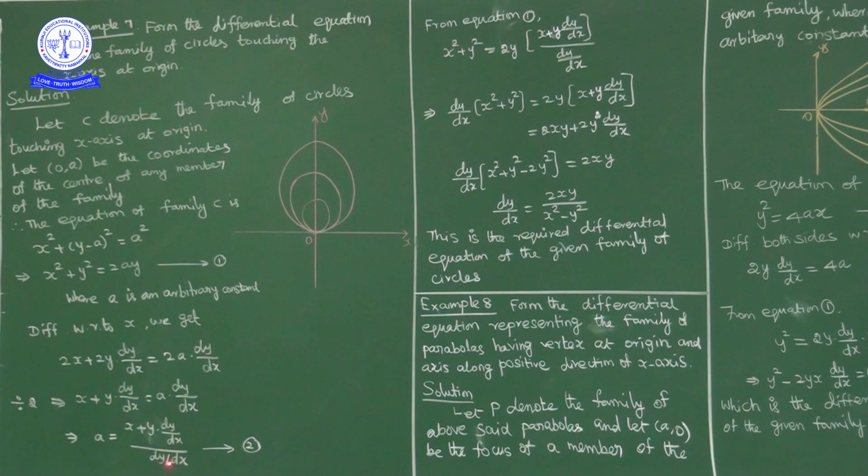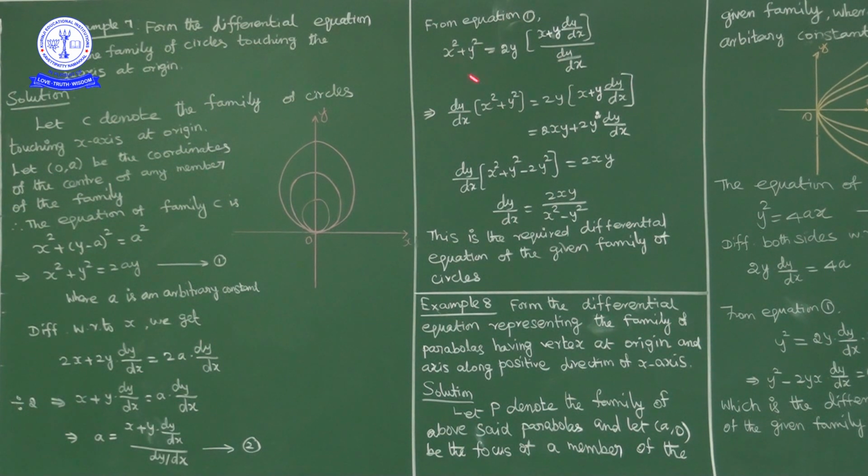So from 1, x square plus y square is equal to 2y into x plus y into dy by dx upon dy by dx. Now cross multiply dy by dx to this side. So we have dy by dx into x square plus y square is equal to 2y into x plus y into dy by dx.